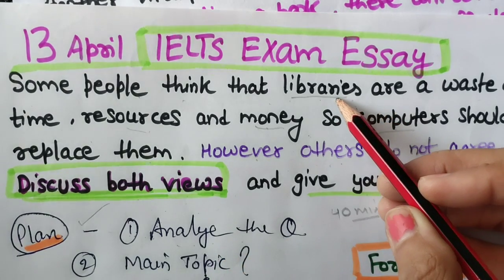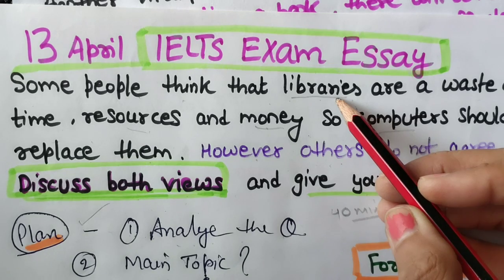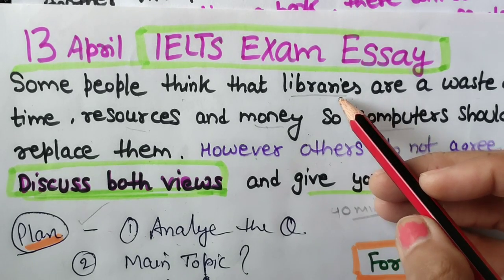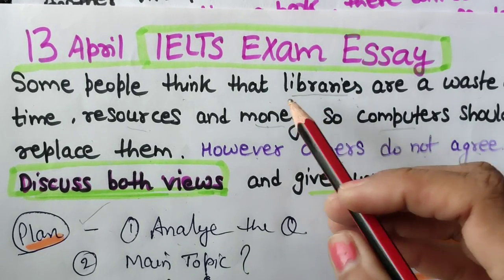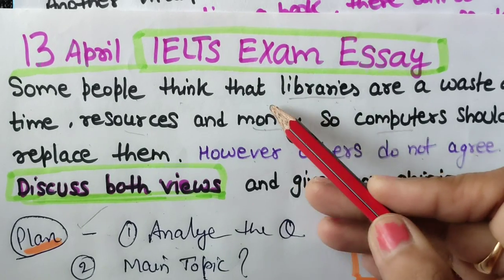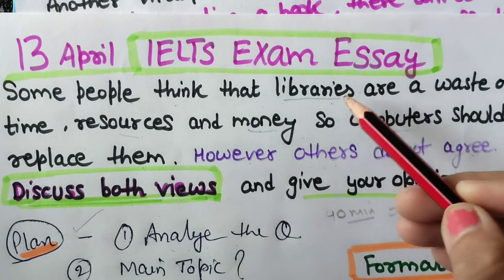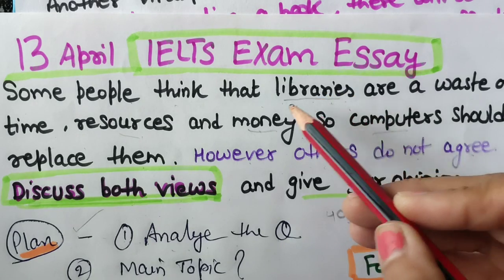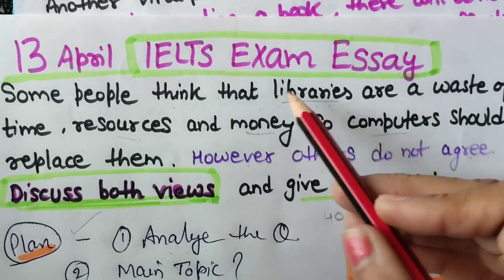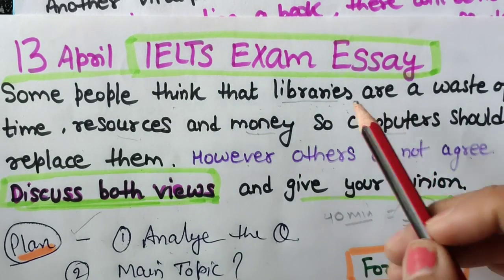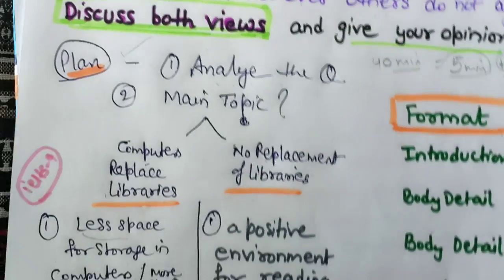But if you do not have any synonyms in your mind while writing, then you can add some words like government libraries, school libraries, university libraries. So just adjust the sentence accordingly and then you can add something in front or after. I will show you vocabulary for this.